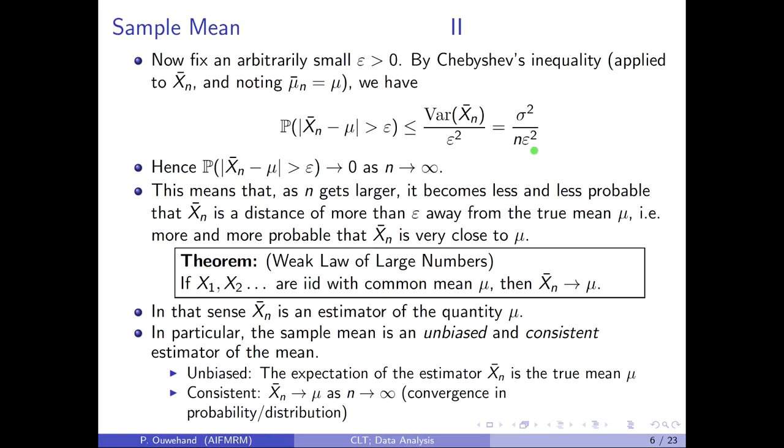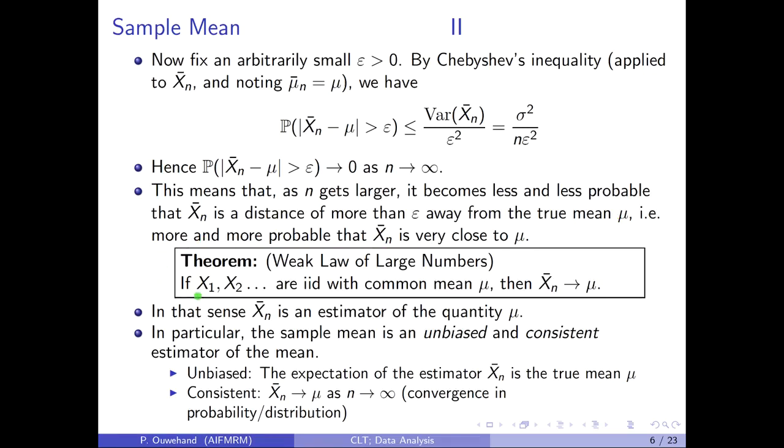Now, though epsilon may be arbitrarily small, as n goes to infinity, this expression over here goes to 0. In other words, the probability that the distance from the sample mean to the true mean is greater than epsilon goes to 0 as n goes to infinity. This means that as n gets larger and larger, it becomes less and less probable that X bar n is a distance of more than epsilon away from the true mean. In other words, it's more and more probable that the sample mean is very close to the true mean. And this is the weak law of large numbers.